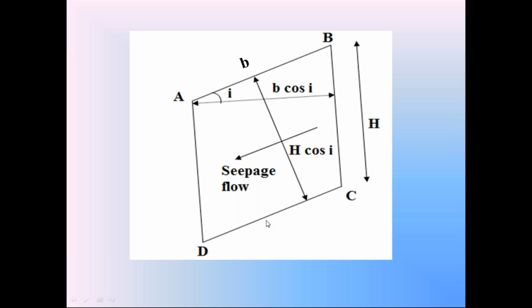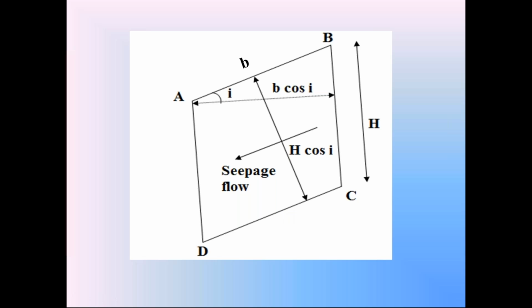So at this bottom surface CD, due to this seepage flow, the pore water pressure, it is not the force, is acting on the surface CD in the vertically upward direction. Always the pore water pressure is acting in vertically upward direction.